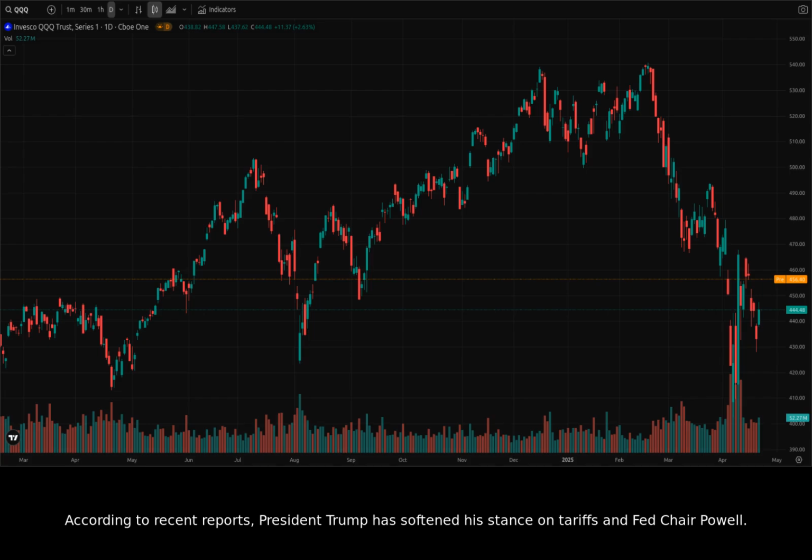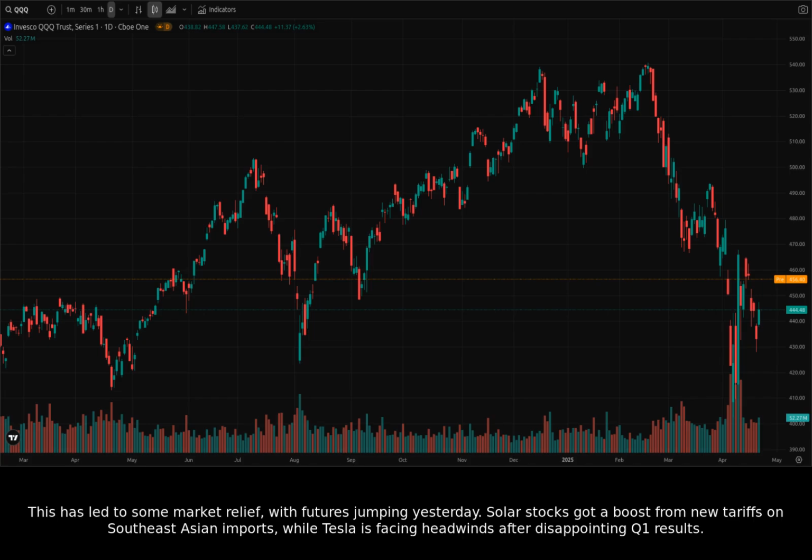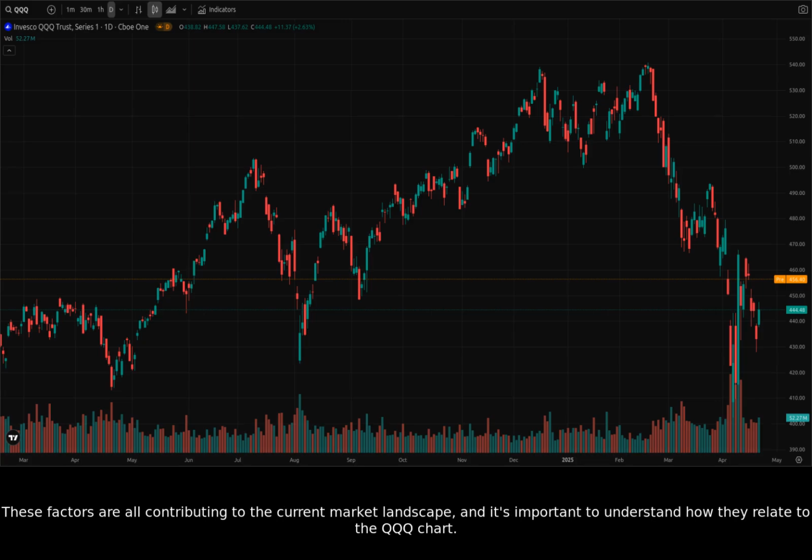According to recent reports, President Trump has softened his stance on tariffs and Fed Chair Powell. This has led to some market relief, with futures jumping yesterday. Solar stocks got a boost from new tariffs on Southeast Asian imports, while Tesla is facing headwinds after disappointing Q1 results. These factors are all contributing to the current market landscape, and it's important to understand how they relate to